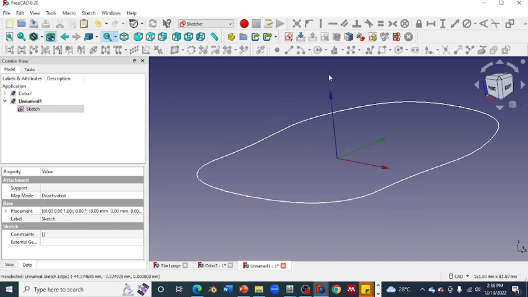The second one, we want to create the curvy line here as the guideline for this curve to be a three-dimensional line.